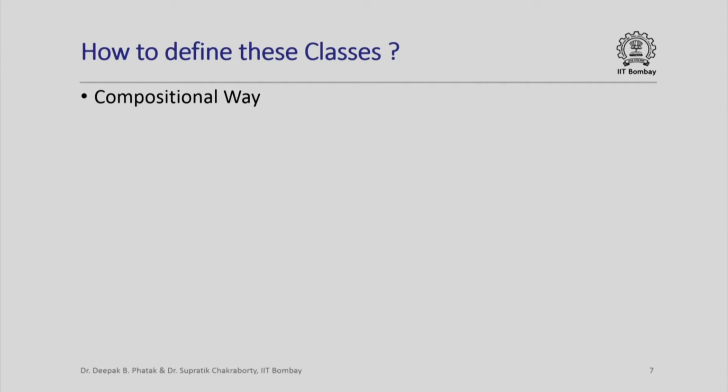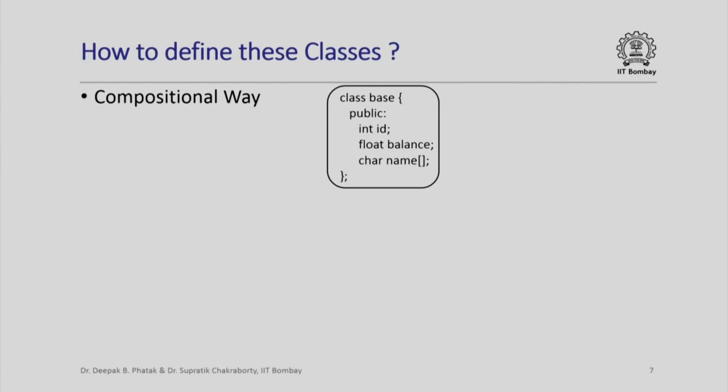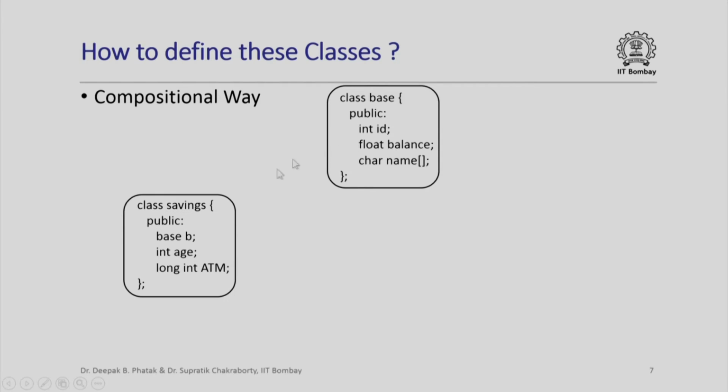Well, one could think of a compositional way to do this. This is using all of the knowledge that we have already gained so far in our study of C++ programming. So, for example, I could define a base class which has 3 public data members. I will call them ID, balance and name, and they have appropriate data types. And then I could define a savings class which could have an object of the base class, and then it could have additional data members like age and the ATM card number.